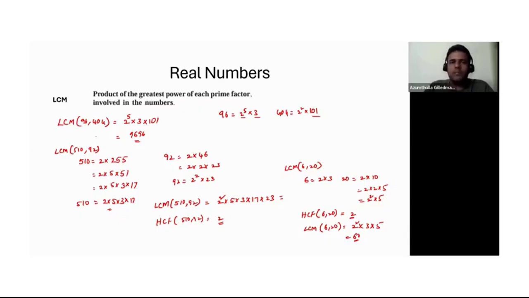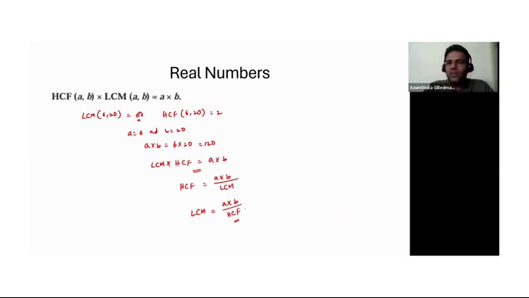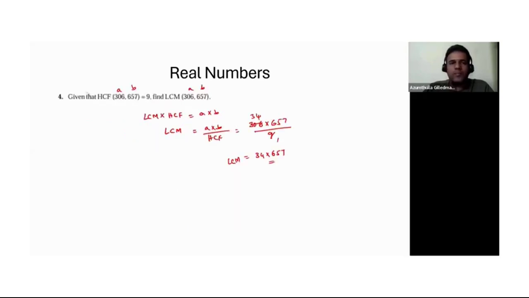Okay, that's HCF and LCM. And then we also learned HCF into LCM is nothing but the product of those two numbers, A into B, and this is applicable only for two integers. If it is three numbers, then you cannot use this formula. This is applicable for only two numbers. Okay, so using that, we have also solved a problem.